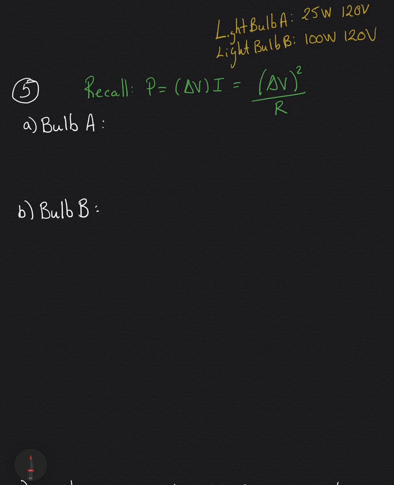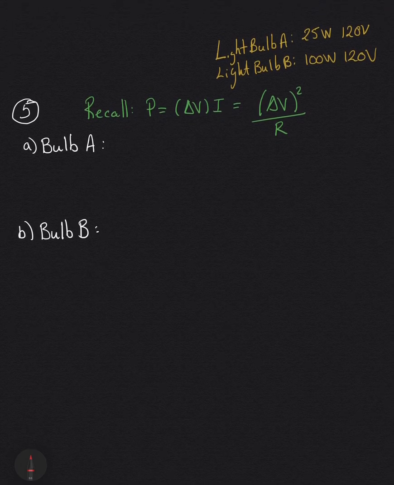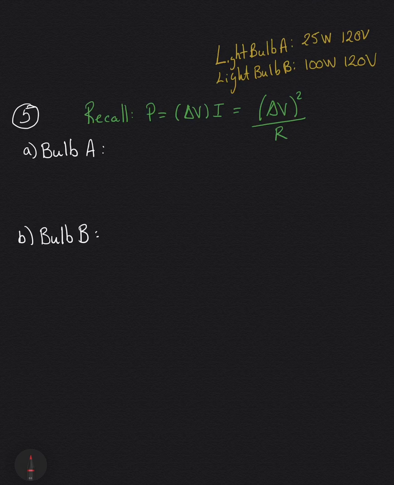So here we have two light bulbs. We have light bulb A and light bulb B. Light bulb A has 25 watts at 120 volts, and light bulb B has 100 watts at 120 volts. And we're going to find a series of characteristics of these two light bulbs. So for part A, we want to find the resistance of each light bulb, and then part B will be what time interval does 1 coulomb pass into light bulb A.